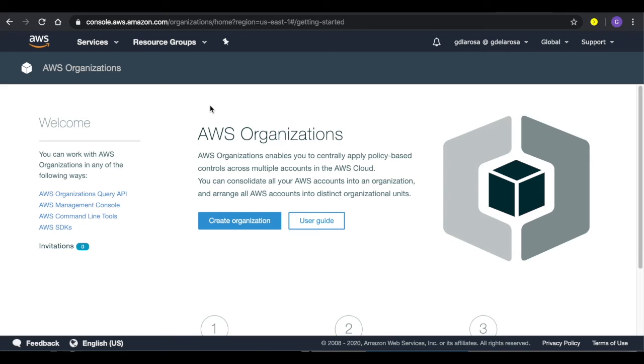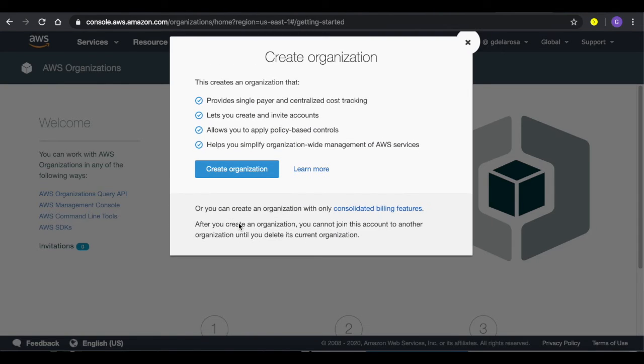There are a few ways that we can interact with Organizations. We can use the AWS CLI, use the AWS SDKs. Also, there is the AWS API, and the way that we are doing right now is using the AWS console. Well, let's start and create our organization. Just click create organization,